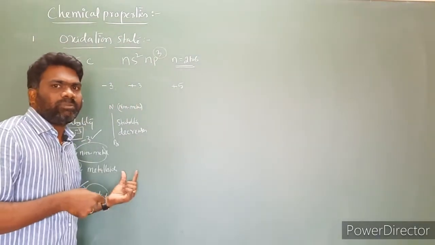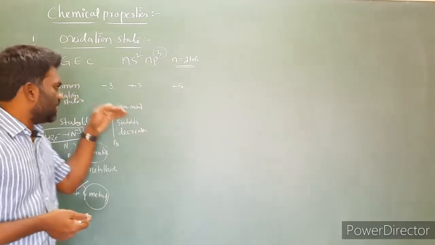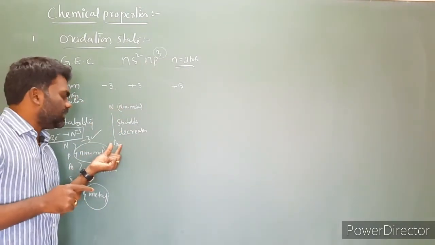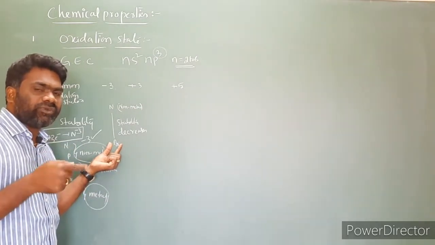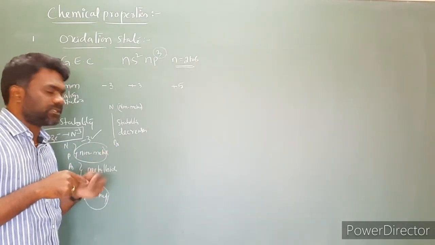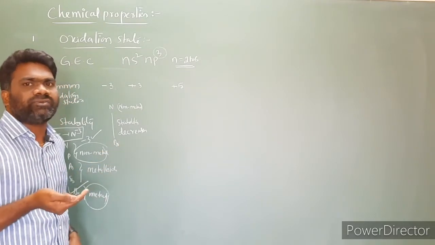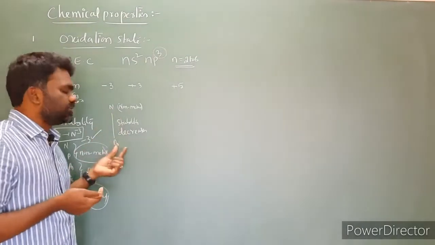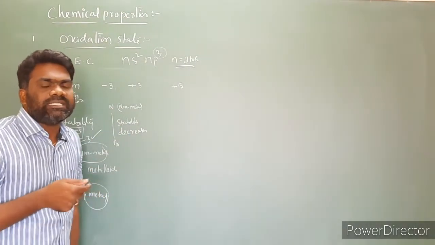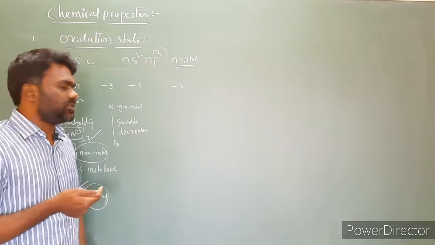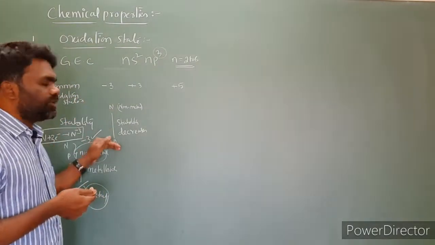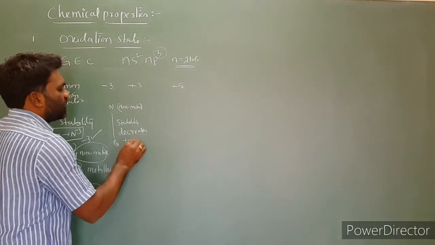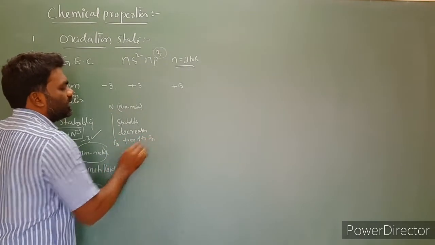Apart from metallic nature, you can take size. From nitrogen to bismuth, size increases. As size increases, ionization energy decreases. Ionization enthalpy decreases, and metallic nature increases. So simply, from nitrogen to bismuth, the stability of the -3 oxidation state decreases due to increasing size and increasing metallic nature from nitrogen to bismuth. So stability decreases from nitrogen to bismuth.